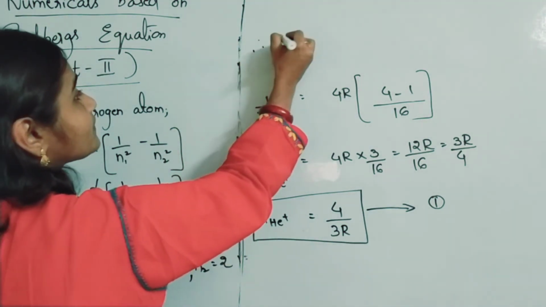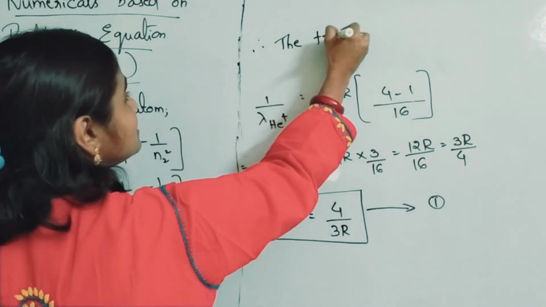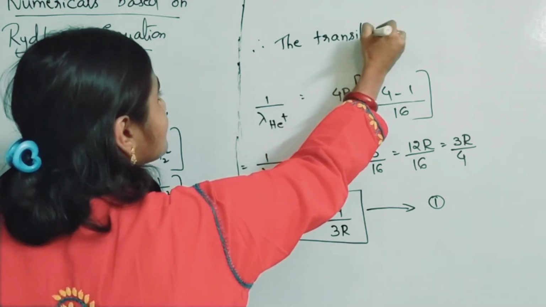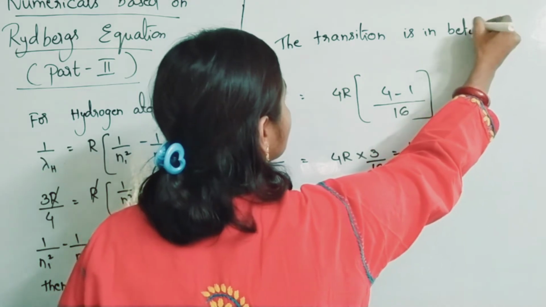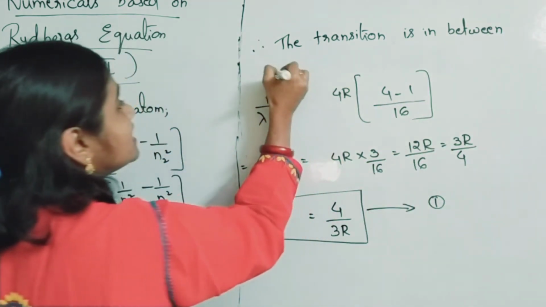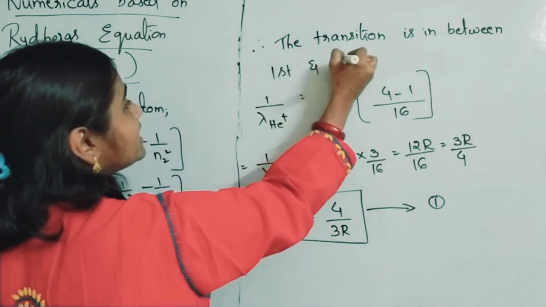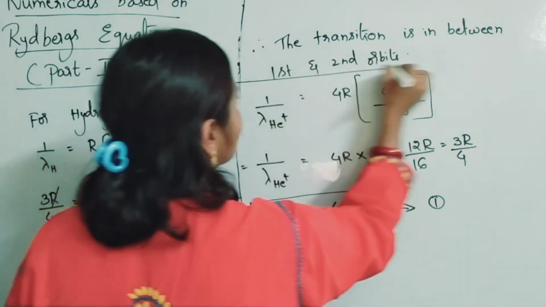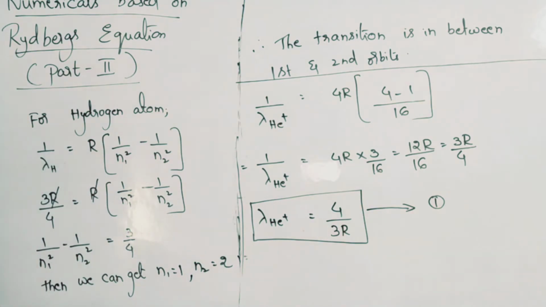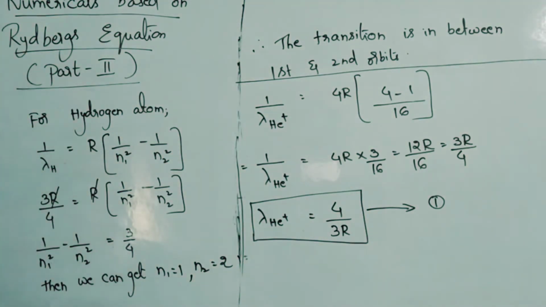Okay, so finally, what conclusion are you going to write? Therefore, the transition is in between first and second orbits. Okay, so this is your question. Please take it down quickly.